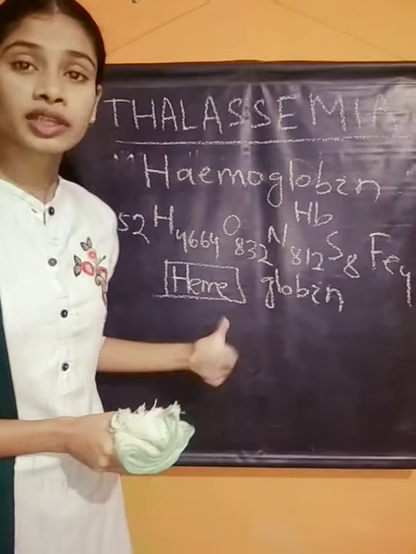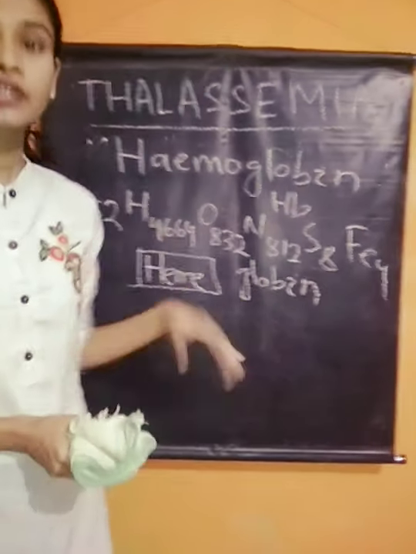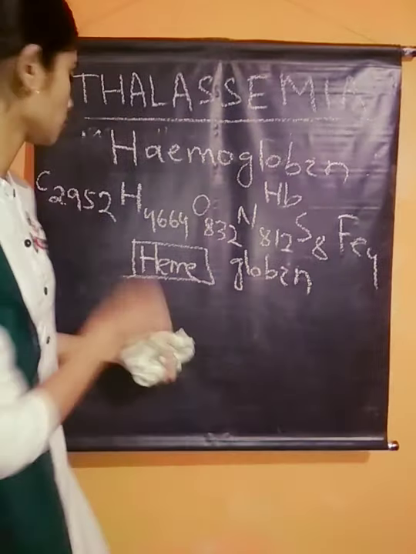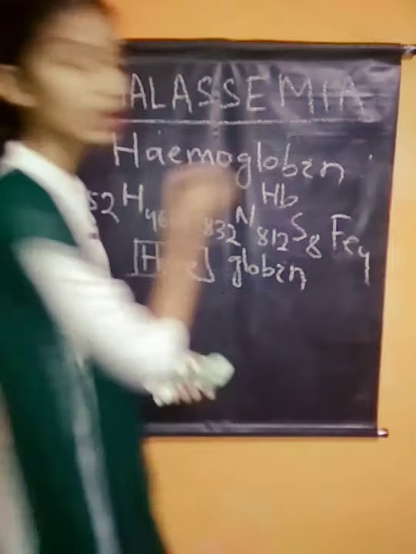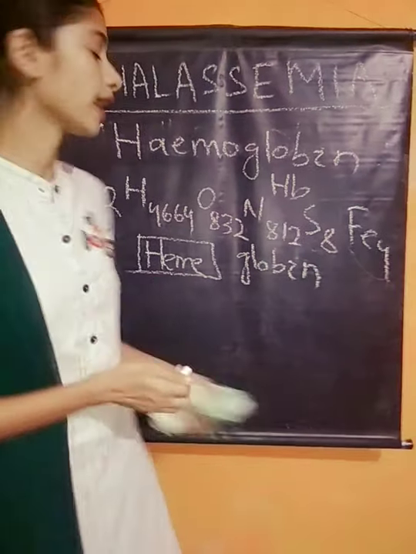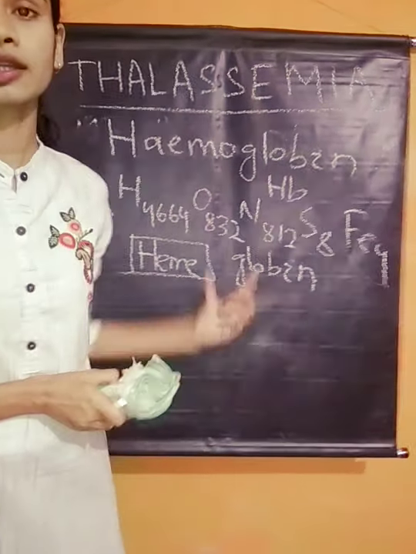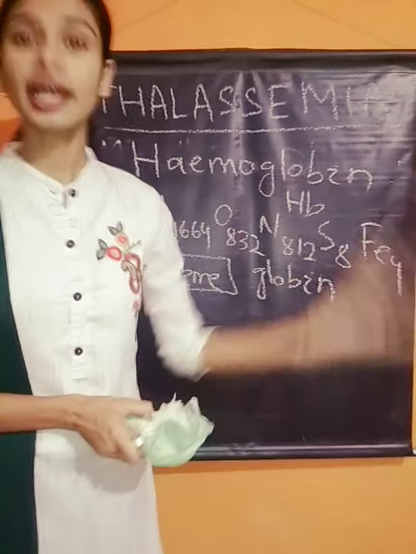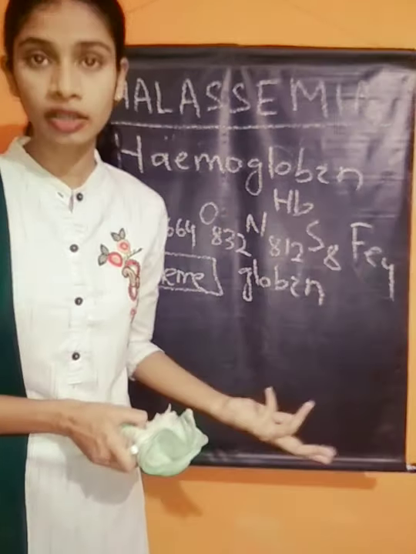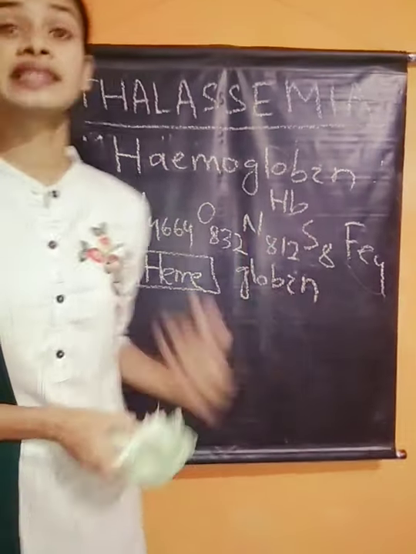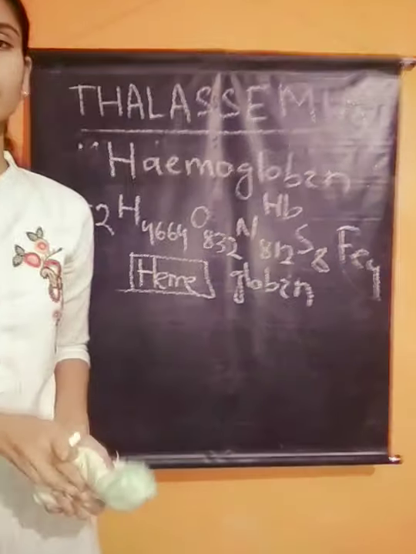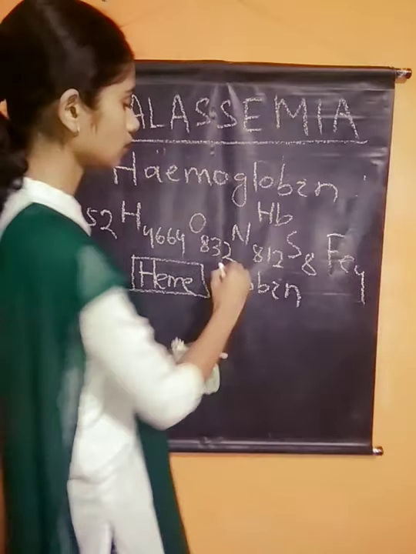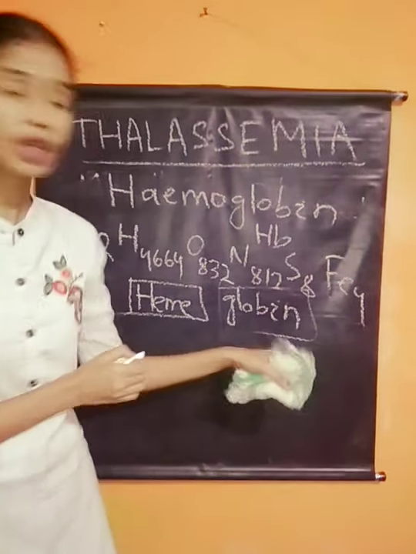Hemoglobin contains four heme molecules, which contain four iron molecules, as you see in the chemical formula. So four heme parts contain four iron molecules, and when oxygen molecules combine with that iron, it becomes red in color. That's why your RBC is red. Another function is the transportation of oxygen and carbon dioxide. Then there is the protein part, the globin part.